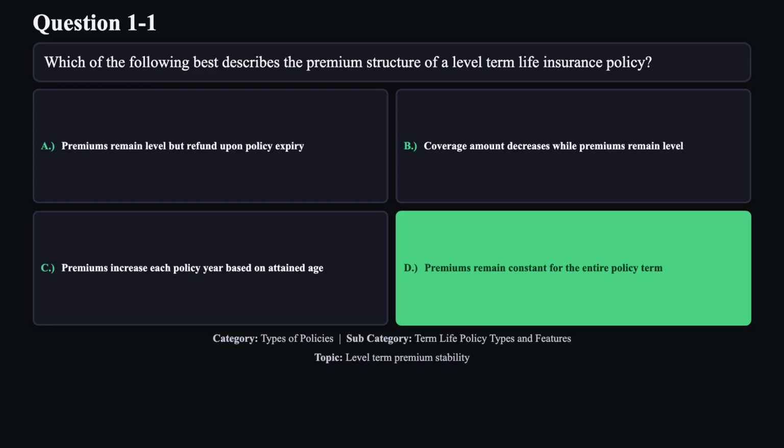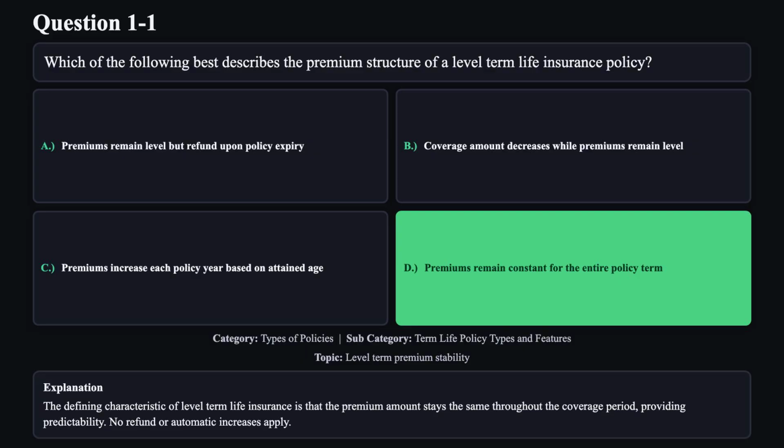The correct answer is D. The defining characteristic of level term life insurance is that the premium amount stays the same throughout the coverage period, providing predictability. No refund or automatic increases apply.